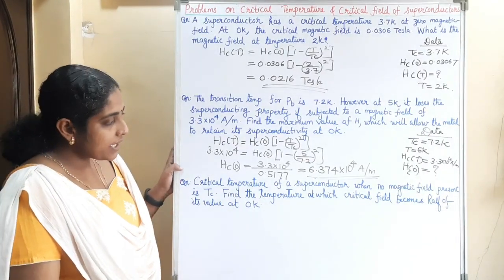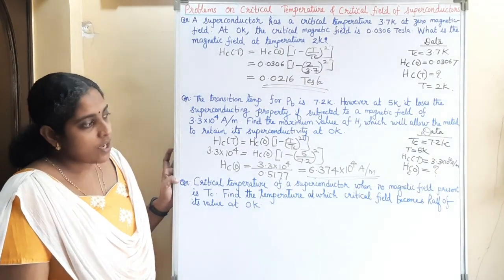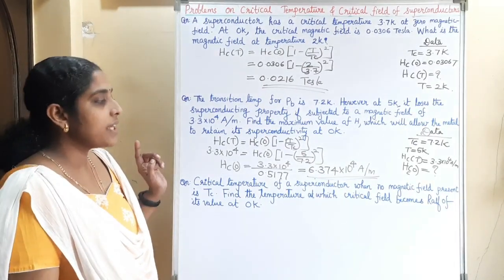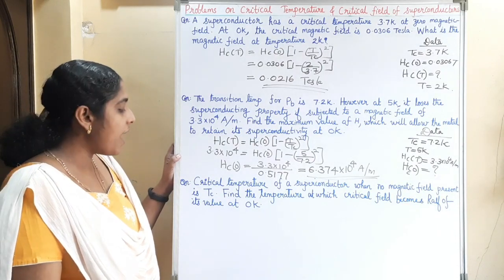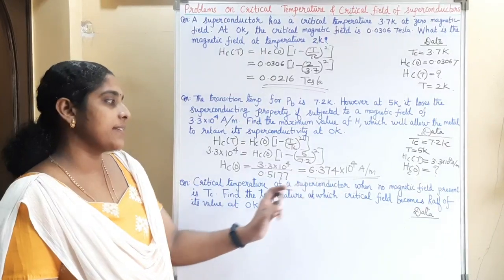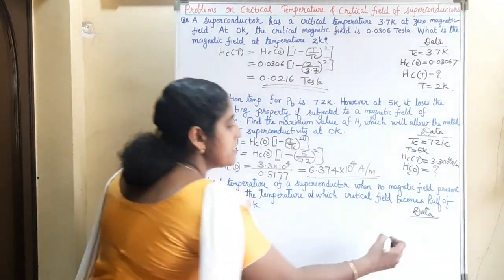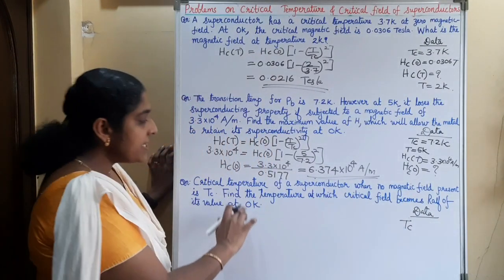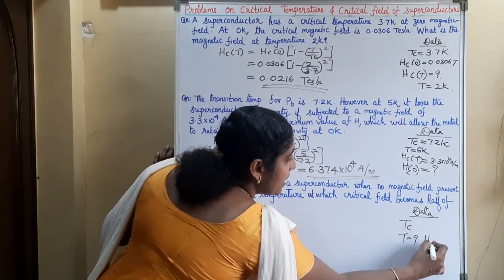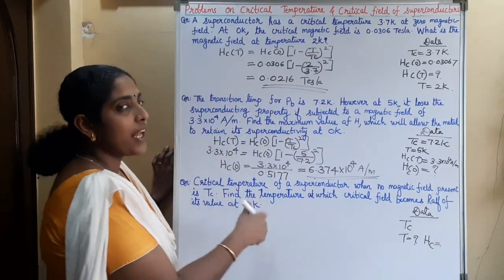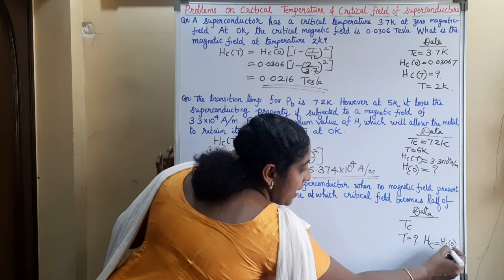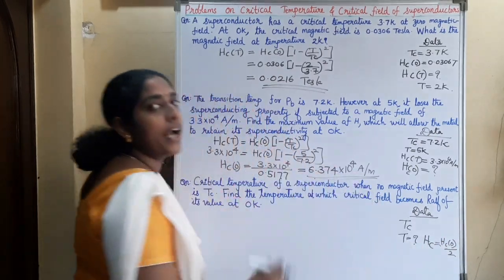Next question. The critical temperature of a superconductor when no magnetic field is present is Tc. Find the temperature at which the critical field becomes half of its value at 0 Kelvin. That is, Hc is equal to Hc0 by 2. This happens at what temperature?